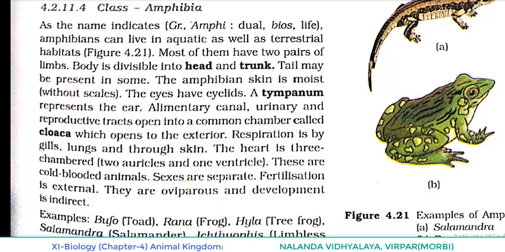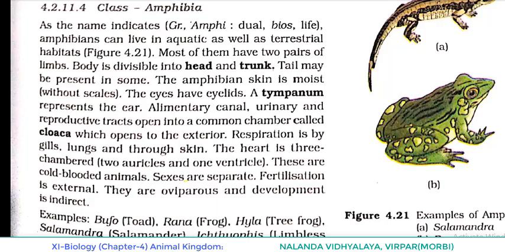Alimentary canal, urinary and reproductive tracts open into a common chamber called cloaca, which opens to the exterior. An important point is that respiration is by gills, lungs and through skin. The heart is three-chambered, two auricles and one ventricle. These are cold-blooded animals.